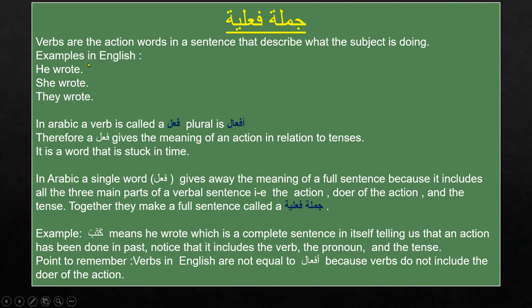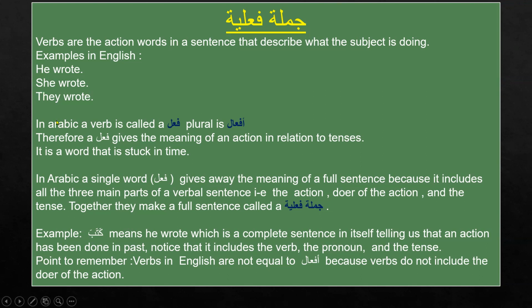So these are the examples in English. He wrote, she wrote, they wrote. They are all in past tense. We can see that for past tense, we are using two words to make a sentence. In English, he wrote: this is the subject and this is the action or the verb that he is doing.